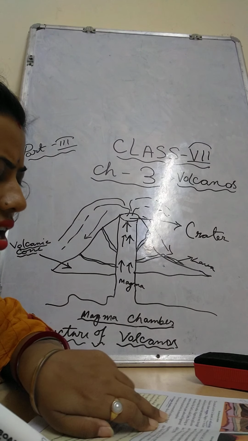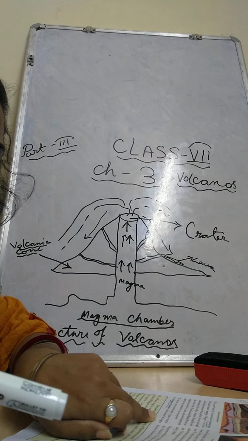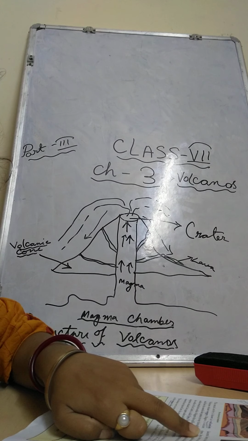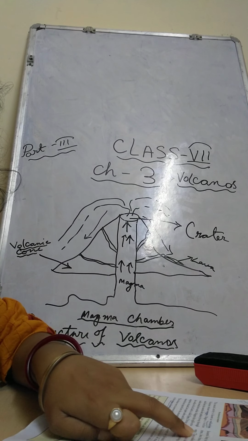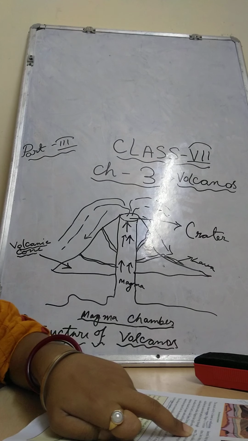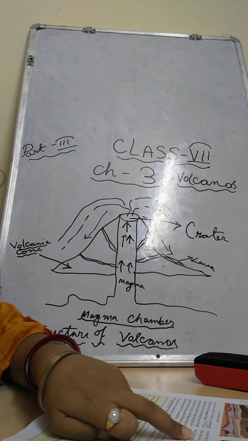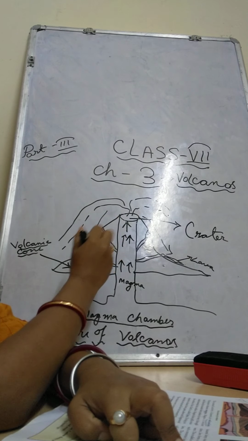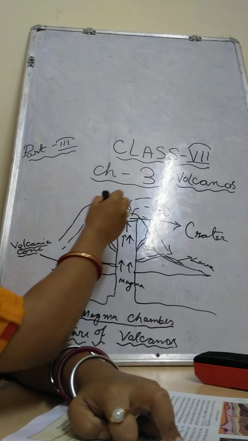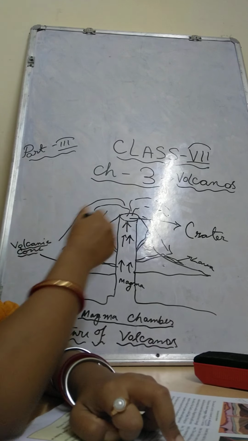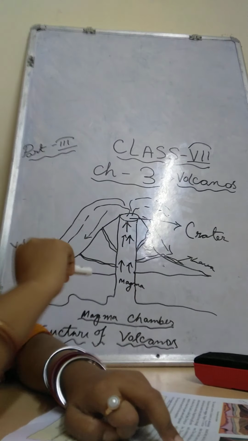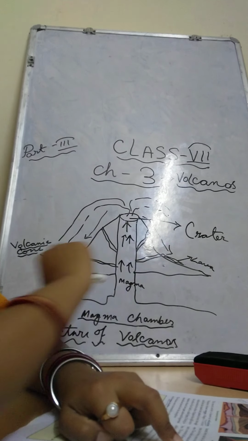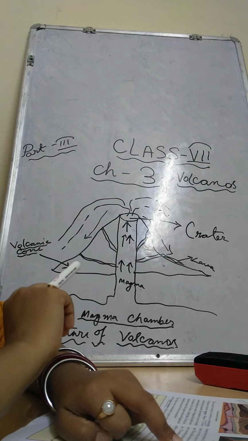Next, what is that? Please underline, children, the magma chamber is located deep inside the earth. In the course of time, according to the time, lava forms a cone of the mountain. Suppose the first lava layer has been stored, then the second lava layer, then the third lava layer. Like this the shape of the mountain has been taken. This type of mountain is a conical type of hill, means a conical shape. So this type of hills are called volcanoes.